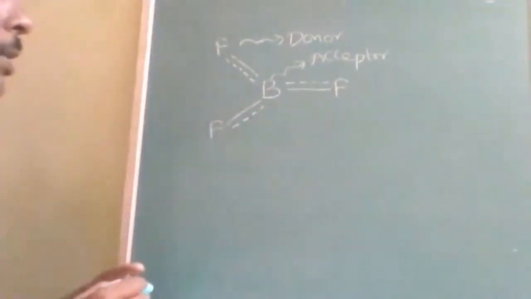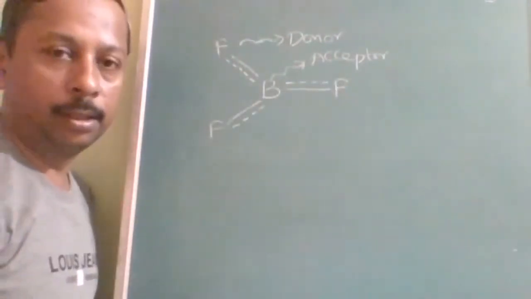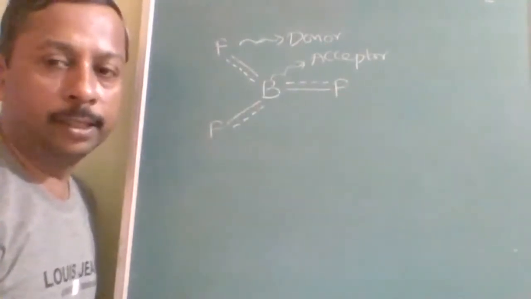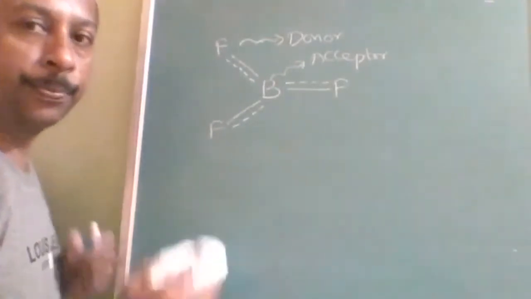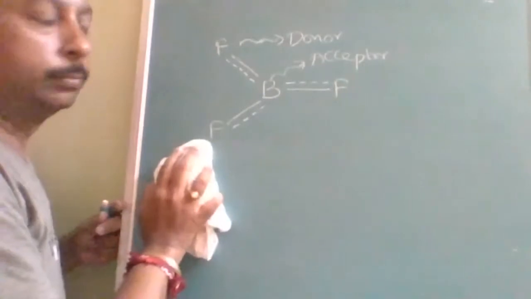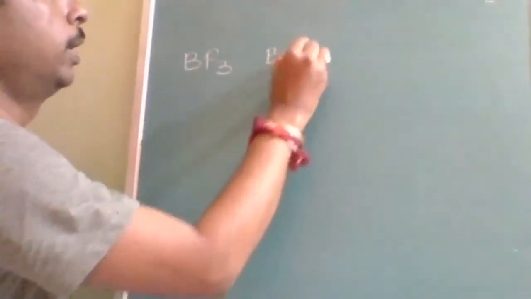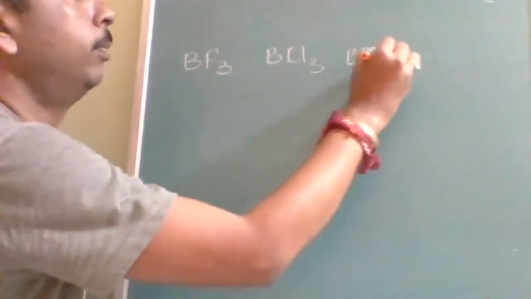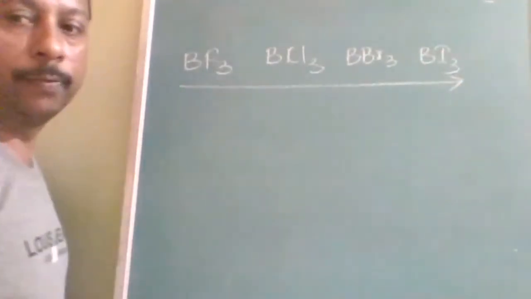Note down this resonating structure of boron trifluoride, including back bonding. Noted, I hope. Now orders. A lot of orders will be there, but I hope your concept is clear enough to write all the orders. So boron trifluoride, boron trichloride, boron tribromide, boron triiodide, from left to right.